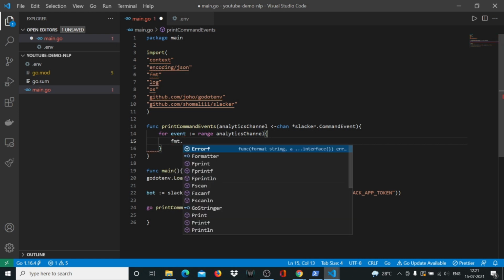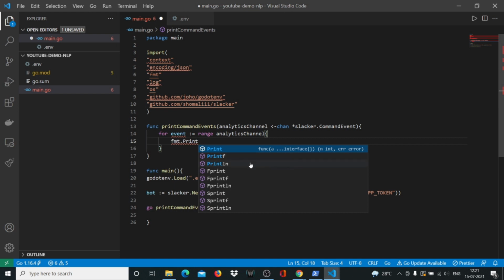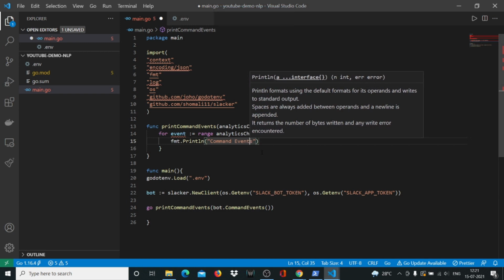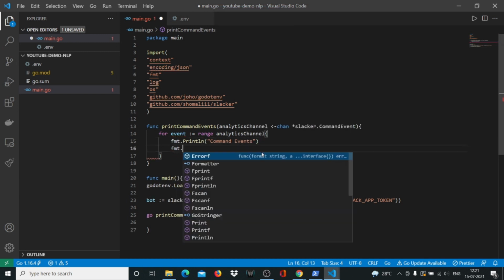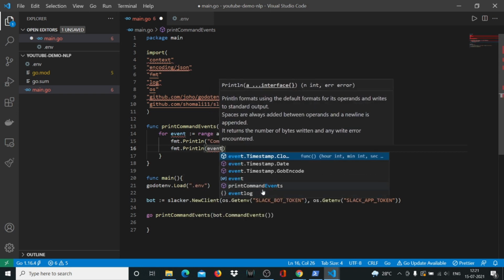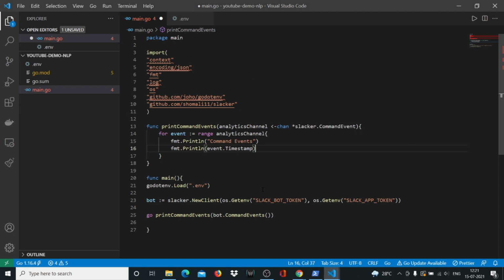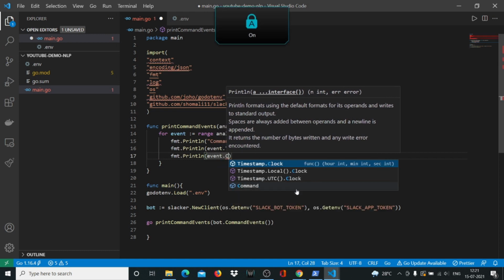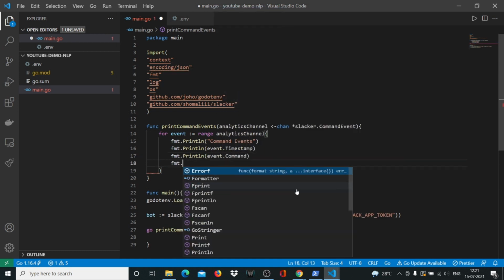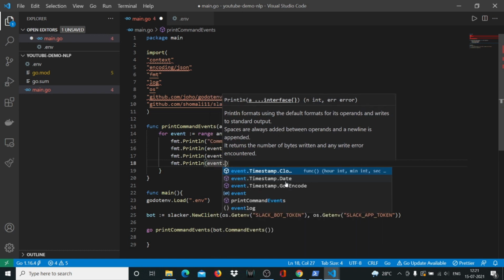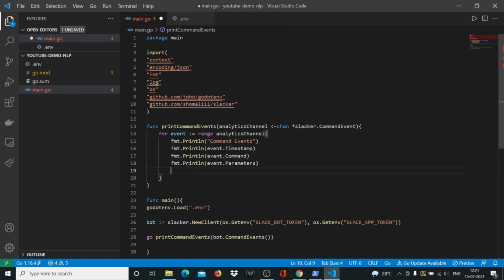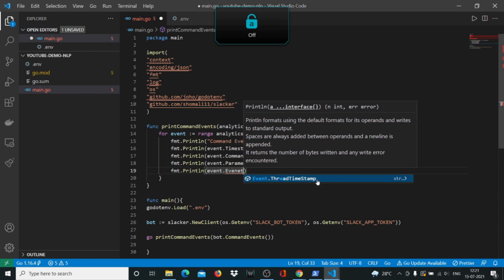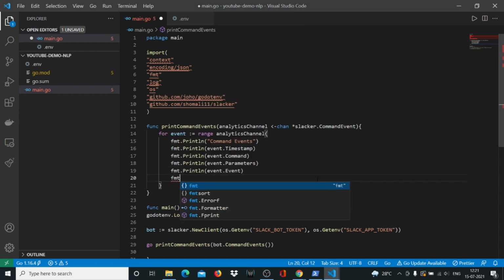So let's say fmt.Println, we'll say command events, and fmt.Println again event.Timestamp, fmt.Println again, say event.Command, fmt.Println, and event.Parameters, like I said, and the event itself, and just an empty line.